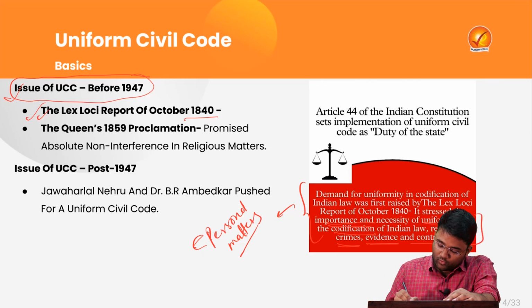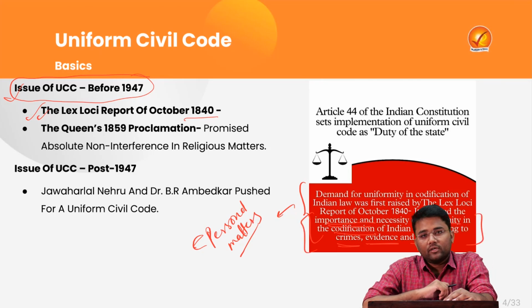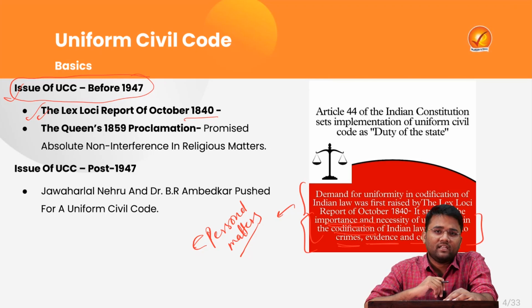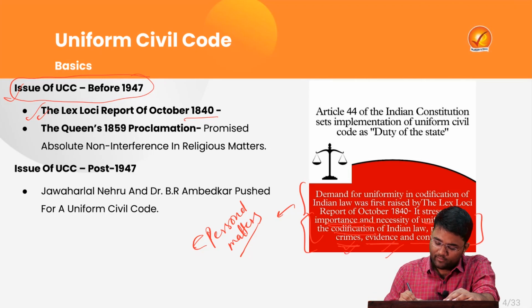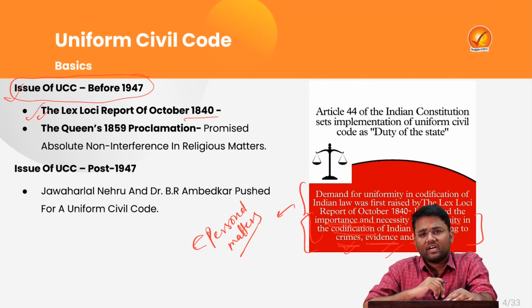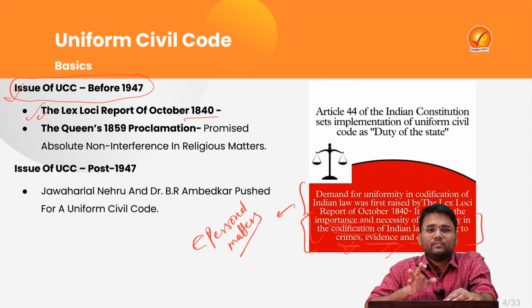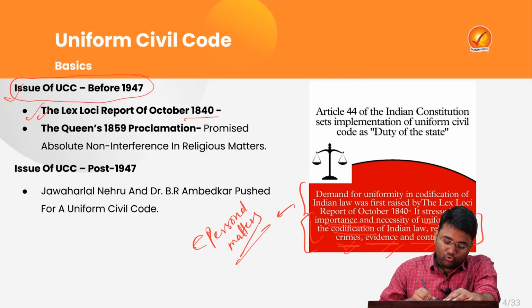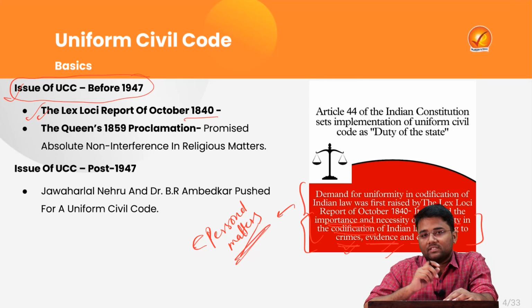And this notion that the Lex Loci report emphasized is obviously being followed in India. The IPC, CrPC, the various provisions related to crime, evidence and the Indian Contract Act, all that applies to every person situated in India irrespective of the religion to which they belong. But there is no Uniform Civil Code because there are different personal laws for the different religions.